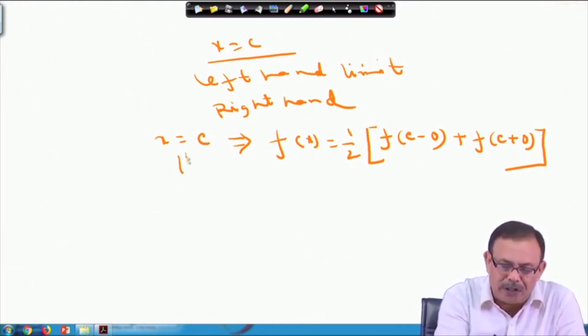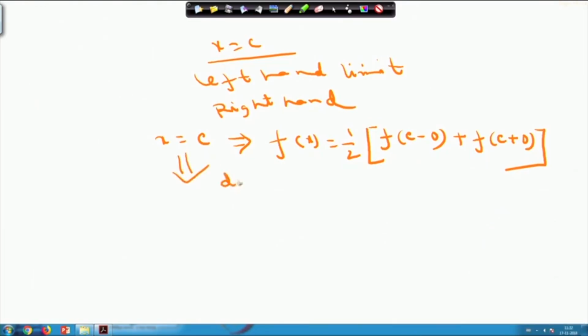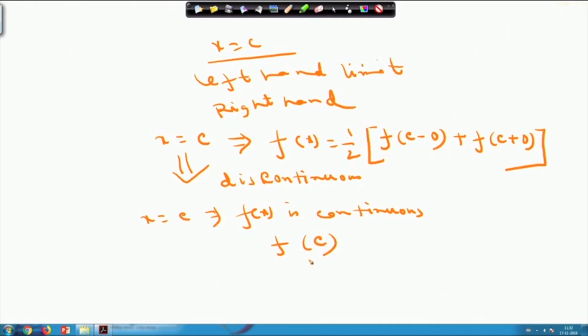And please note that this is true whenever this is discontinuous, and if at x equals c f x is continuous, in that case the value will be f c. So, I hope it is clear.